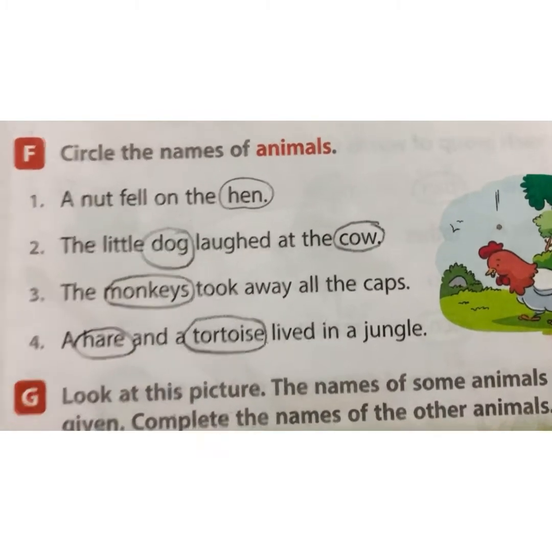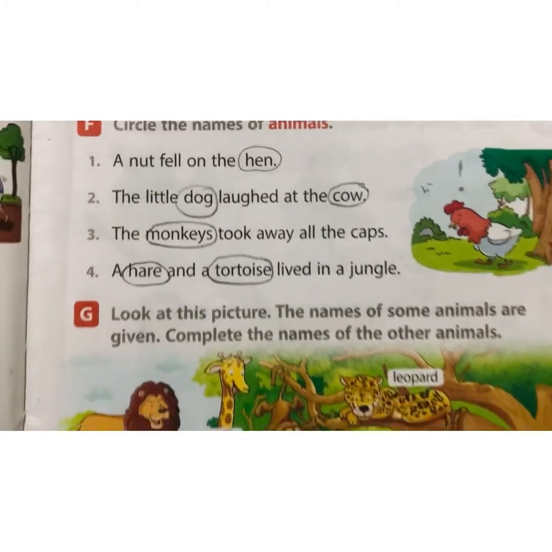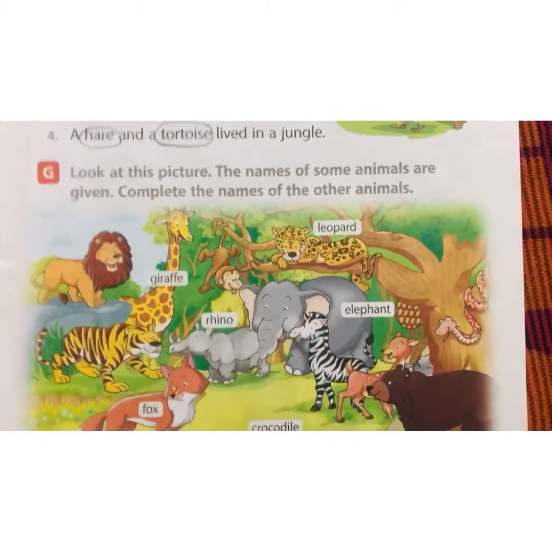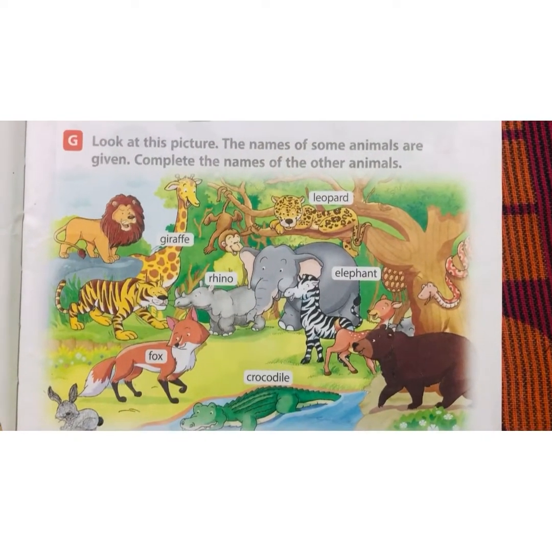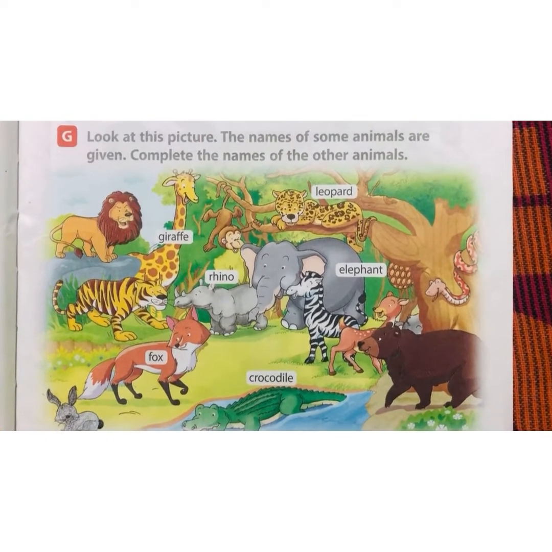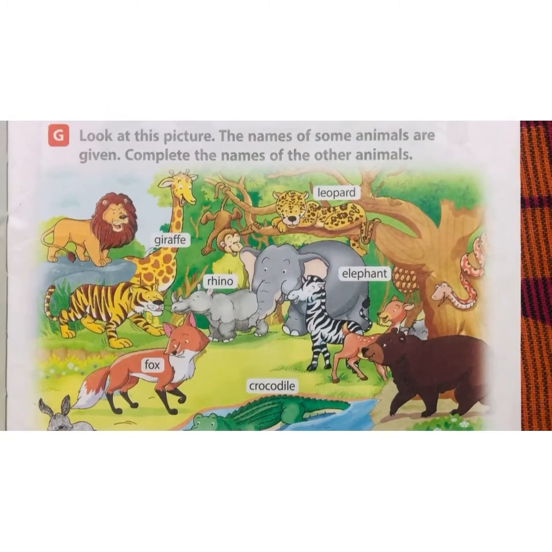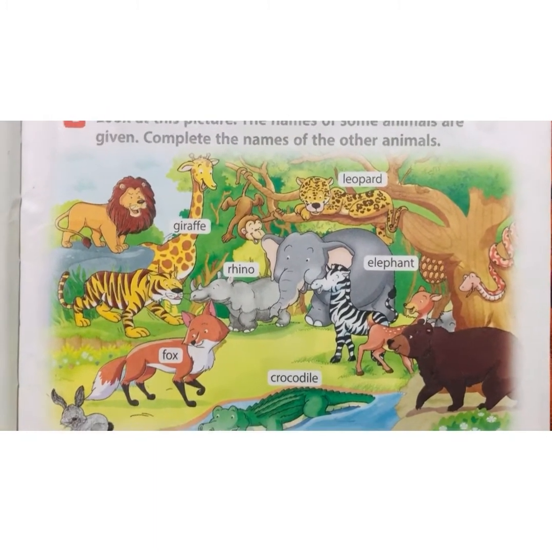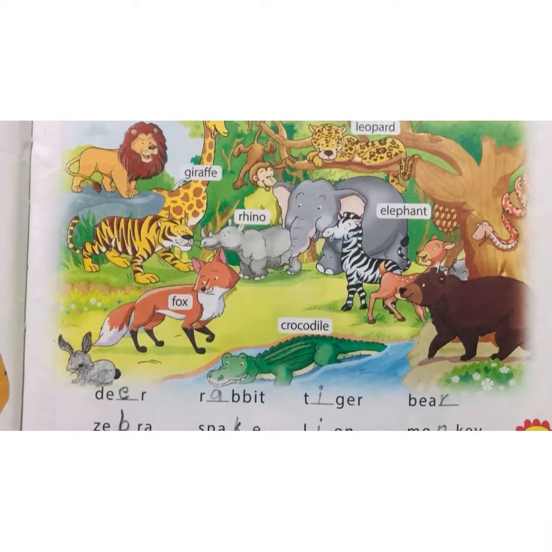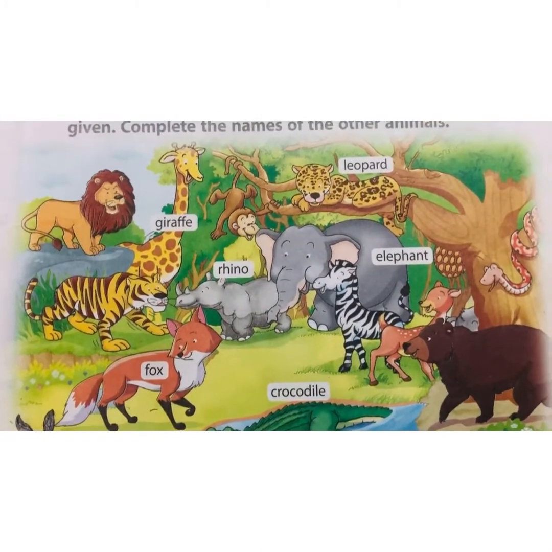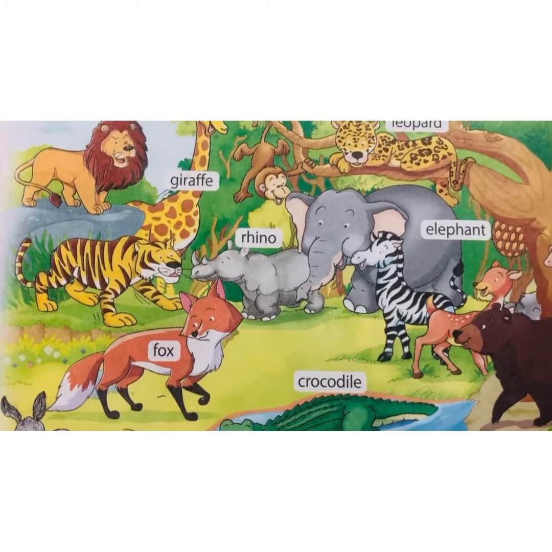Next question, G. Look at this picture, dear children. The names of some animals are given. Complete the names of the other animals. So this you have to do by yourself. There are so many animals.